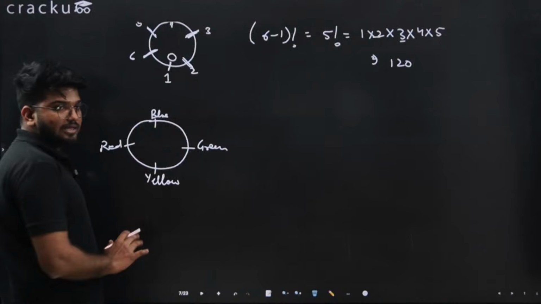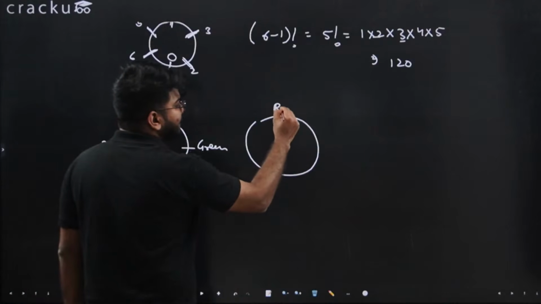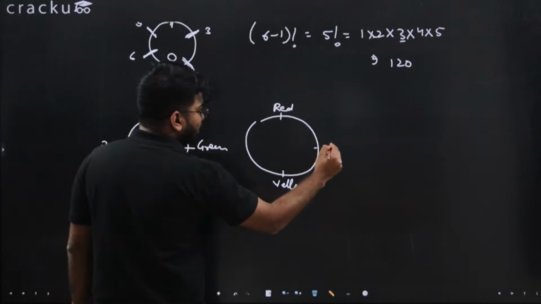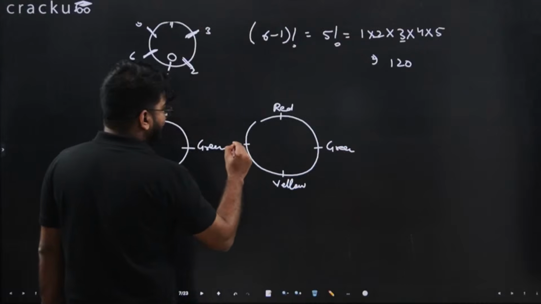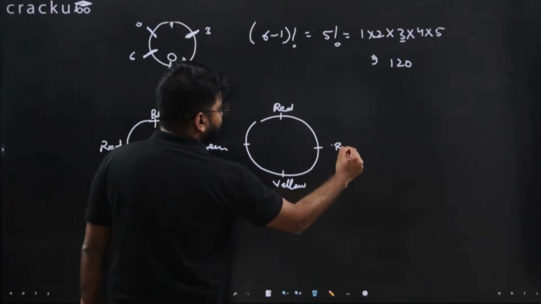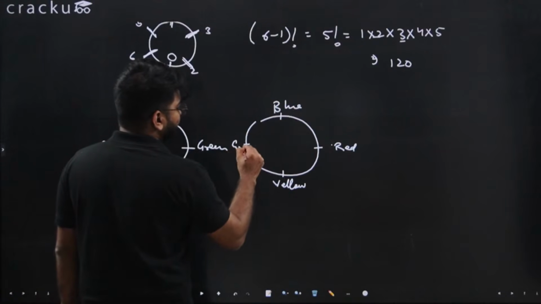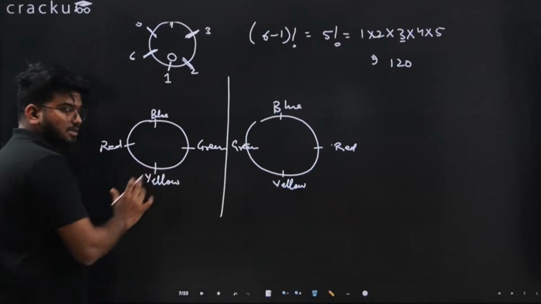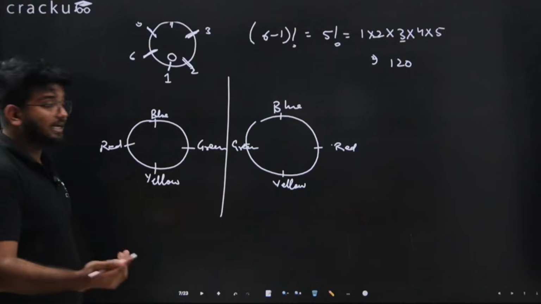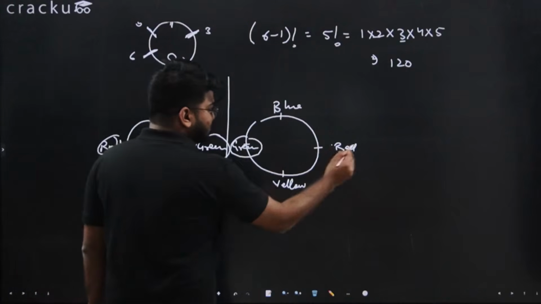For example, if it is this face, if you flip it, then it will be red, yellow, green, and here it will be red, blue and green. Now if you notice, this is one arrangement of the necklace, the first arrangement. If you flip it, these two items will be reversed, green and red.